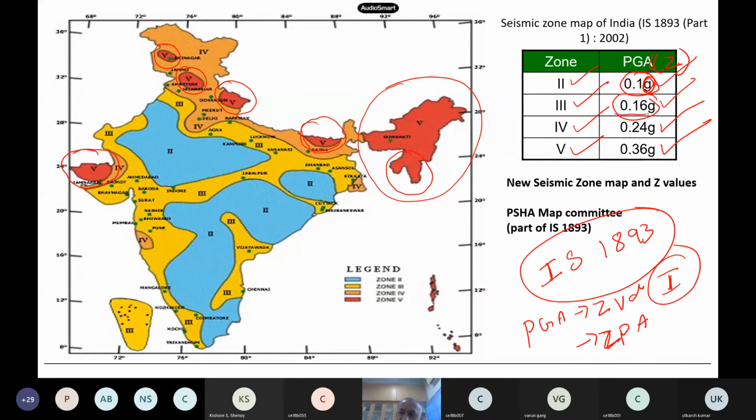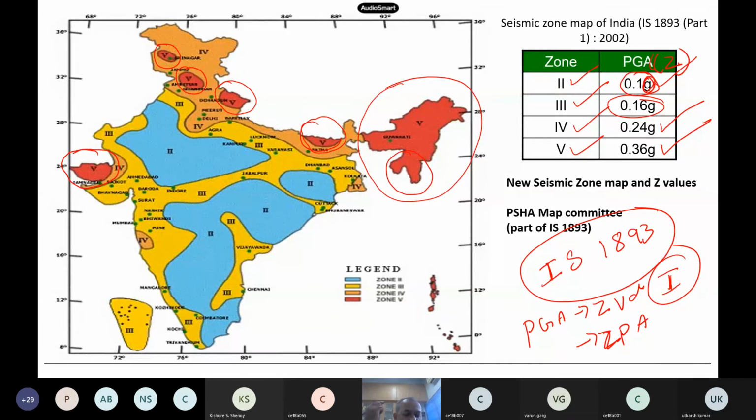What is the value here? Zone 3, what is the design value? 0.16 g. Excellent. Now you can compare where you are staying. All of you are sitting in your houses, so you can compare where your site is, whether you are located in a dangerous place or in a safe place.